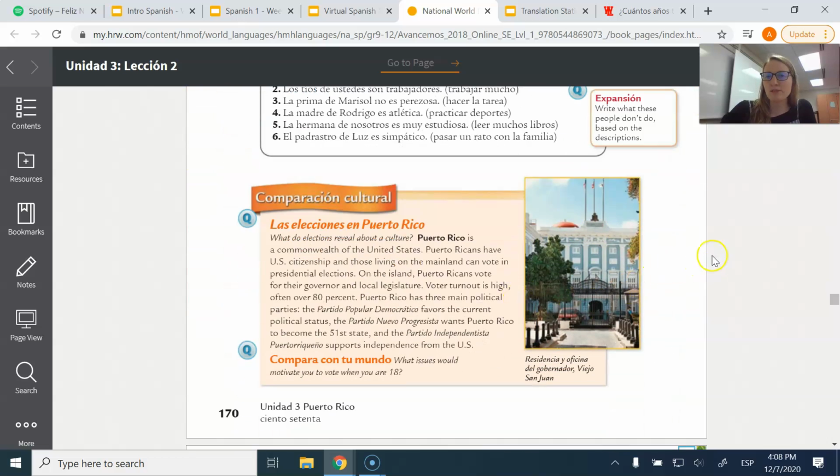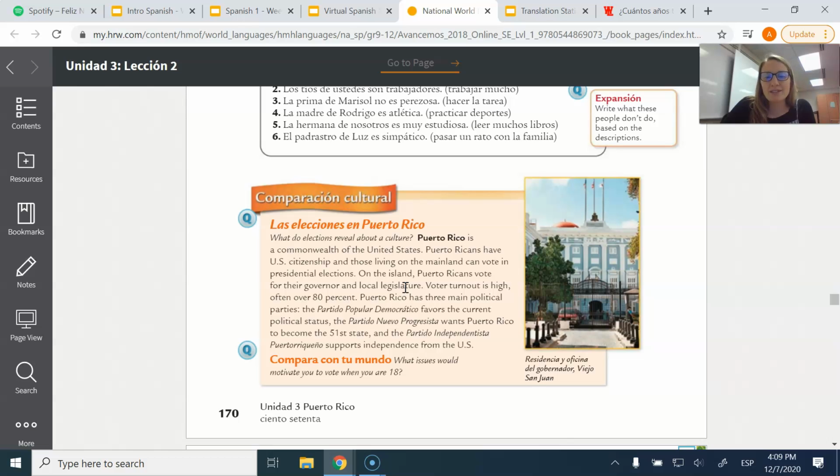Quickly, before we do our next activity, I thought this was interesting, so we'll just read this really quick. Las elecciones en Puerto Rico. So, we've talked about earlier in this class that Puerto Rico is a commonwealth in the United States. Puerto Ricans have U.S. citizenship, and those living on the mainland can vote in presidential elections. On the island, Puerto Ricans vote for their governor and local legislator.